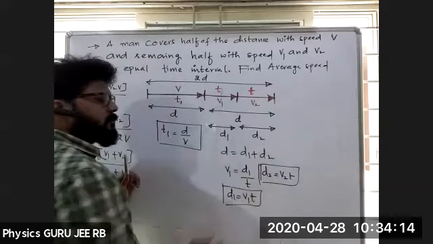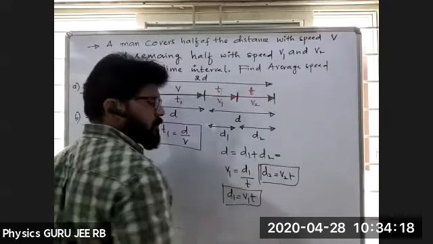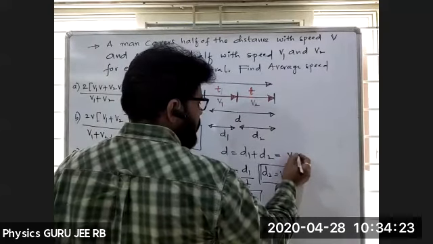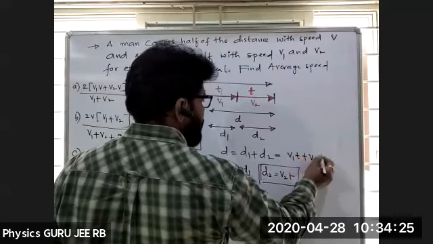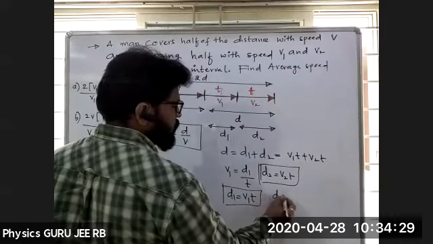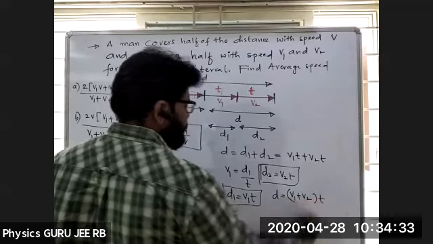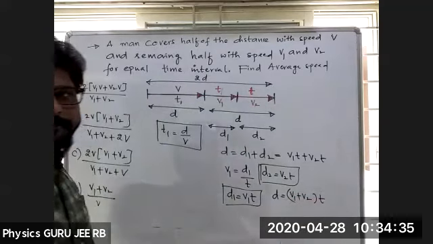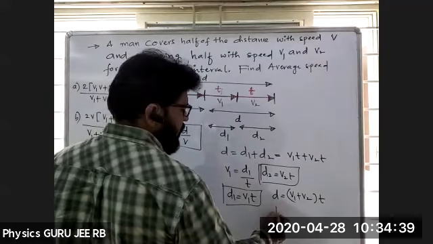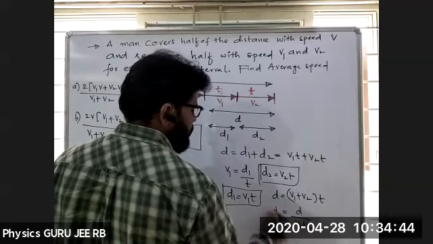Take this and substitute here for the distance. If I substitute here, what will you get? v1 into t plus v2 into t. Now d is equal to (v1 plus v2) into t. Take t common. Now what is t? From here, t is d by (v1 plus v2). So this is t.